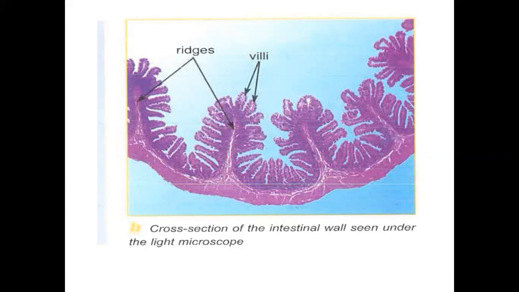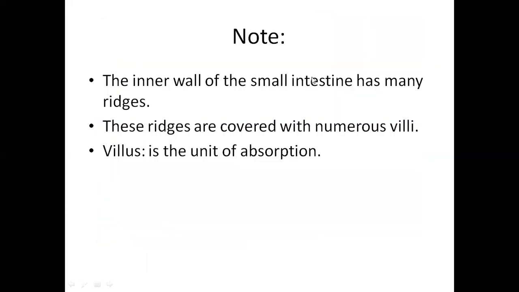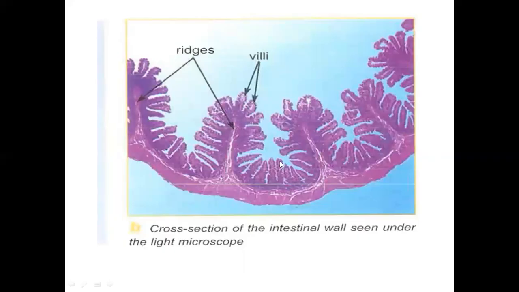إذا بدي أشوف أنا أول شيء villi is the plural. Villus is the singular. This is a villus. وأكيد كلهم مع بعض شو بنقول عنهم؟ Villi. So the inner wall of the small intestine has many ridges. These ridges are covered with numerous villi. What is the villus? Villus is the unit of absorption.